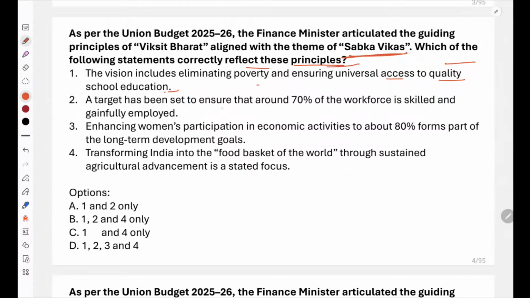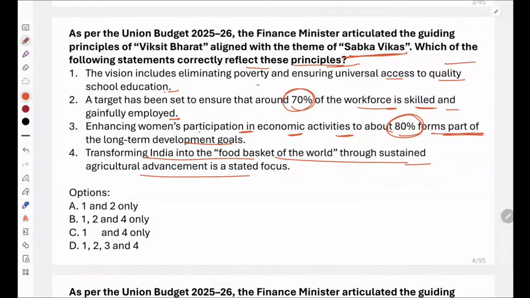Second says that the target has been set up to ensure that 70% of workforce is skilled and gainfully employed. Third says that enhancing women's participation in economic activities to about 80% forms part of long-term development goals. And fourth says that transforming India into food basket of the world through sustained agriculture advancement is a stated focus.